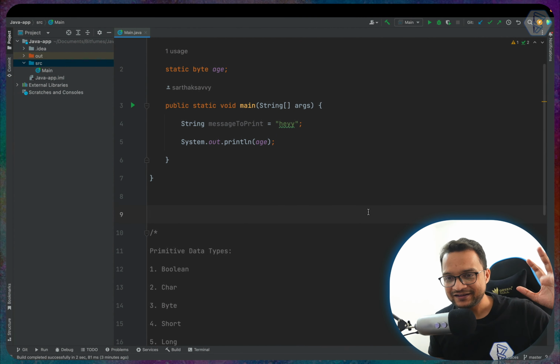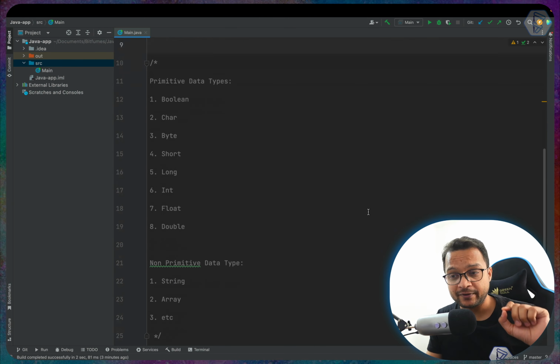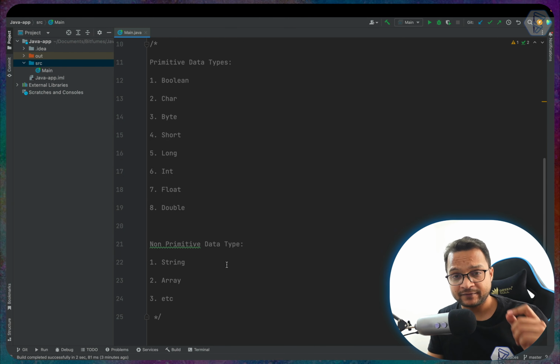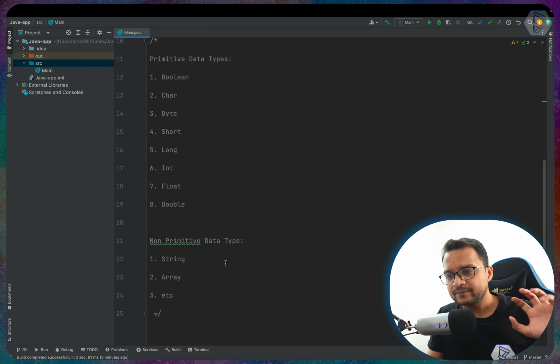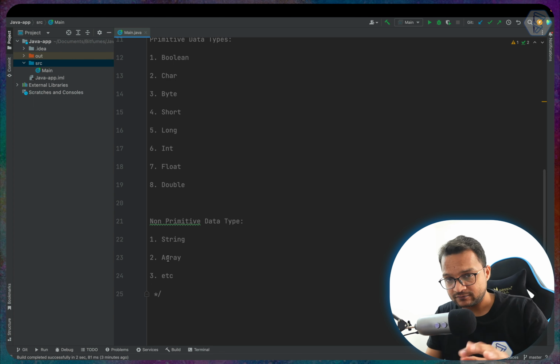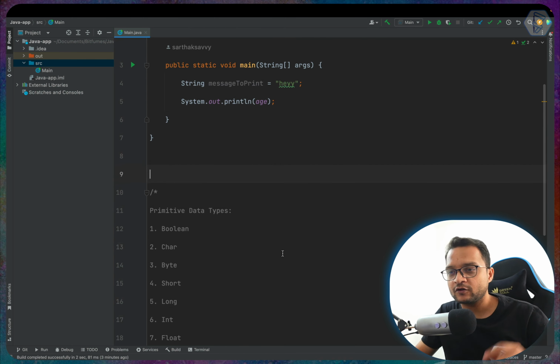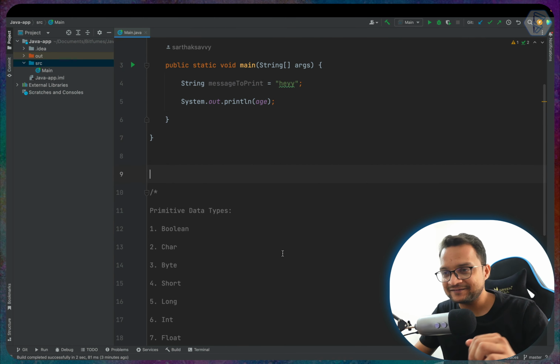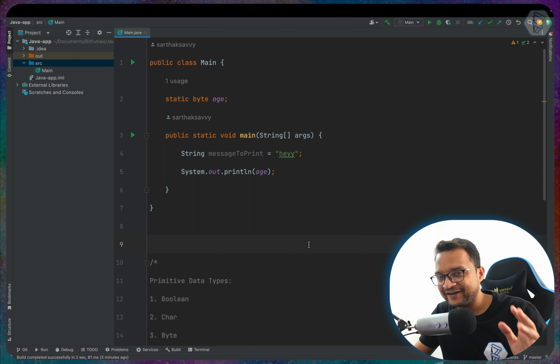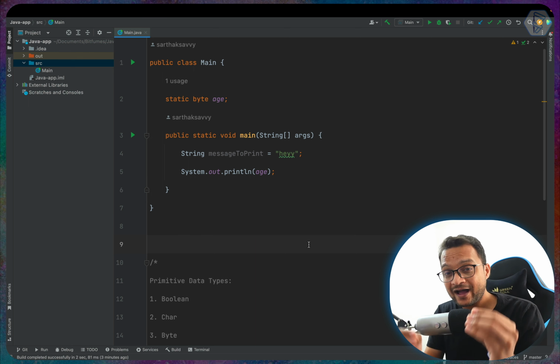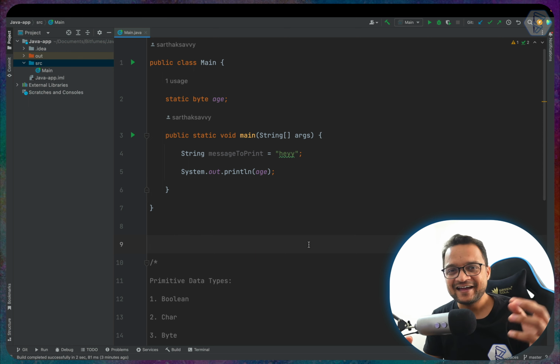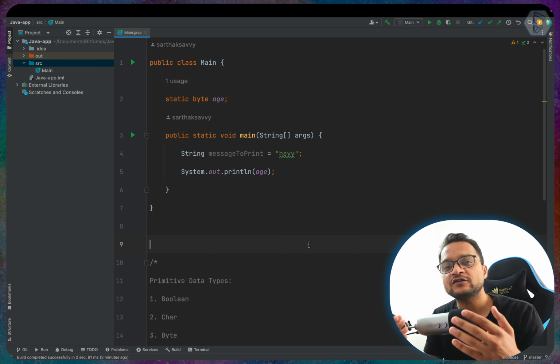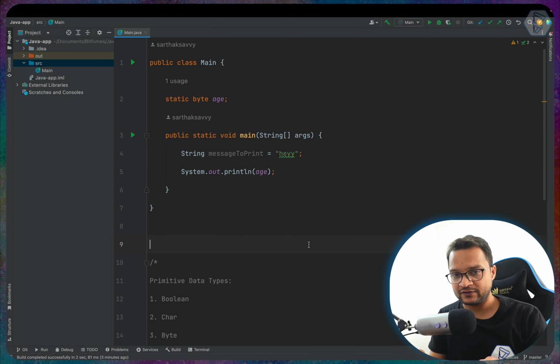So we have talked about the non-primitive data types, string, array, etc. But the array is very important. So yes, let's talk about arrays. How can we create arrays? But before that, why do we need arrays and what is the purpose of arrays?